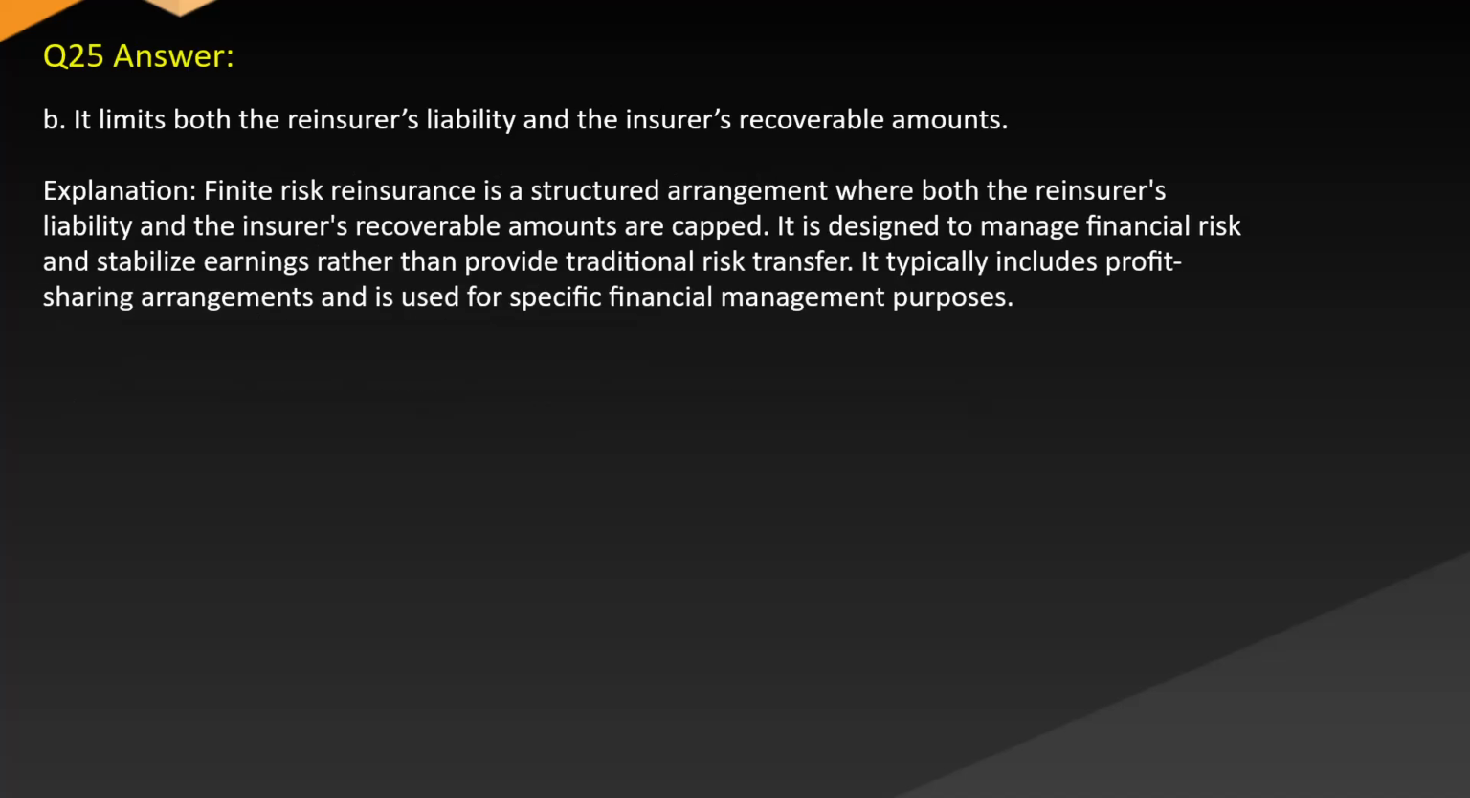Answer B. It limits both the reinsurer's liability and the insurer's recoverable amounts. Explanation: finite risk reinsurance is a structured arrangement where both the reinsurer's liability and the insurer's recoverable amounts are capped. It is designed to manage financial risk and stabilize earnings rather than provide traditional risk transfer. It typically includes profit-sharing arrangements and is used for specific financial management purposes.